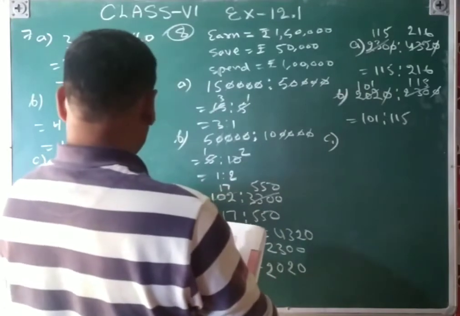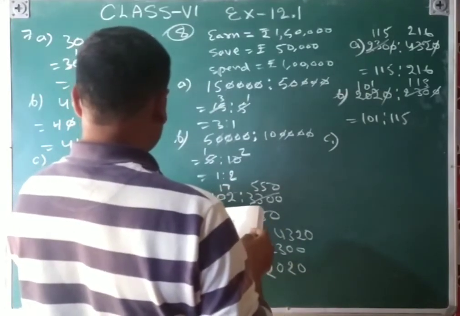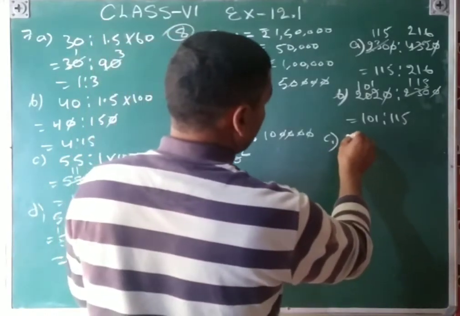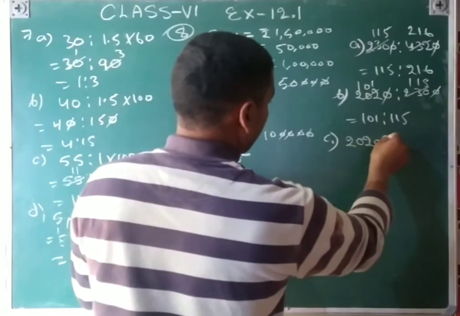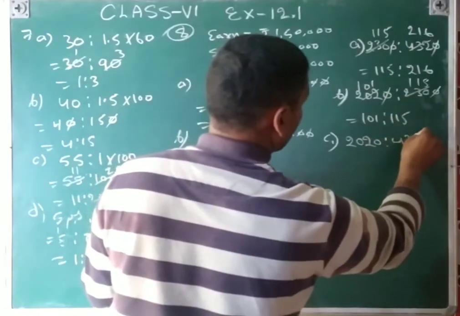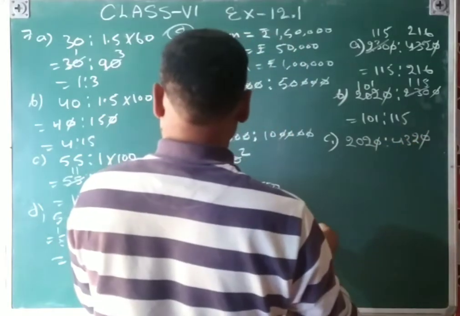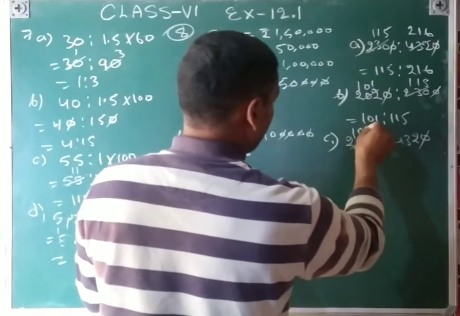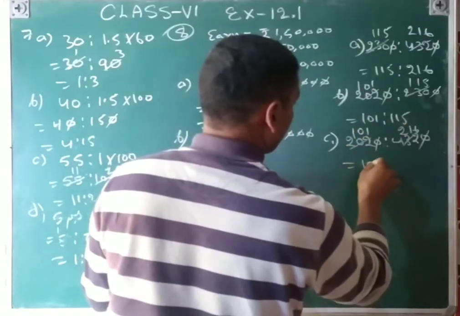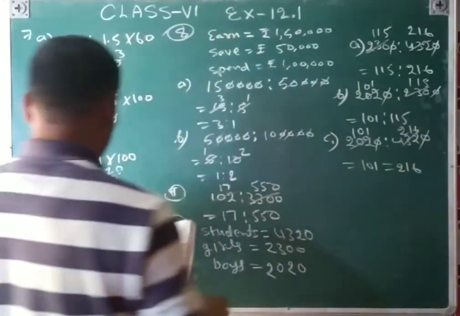And then C part will be the number of boys to the total number of students. Number of boys is 2020, and then total is 4320. So 0 cancels by 0, so that will be 101 to 216. And then after